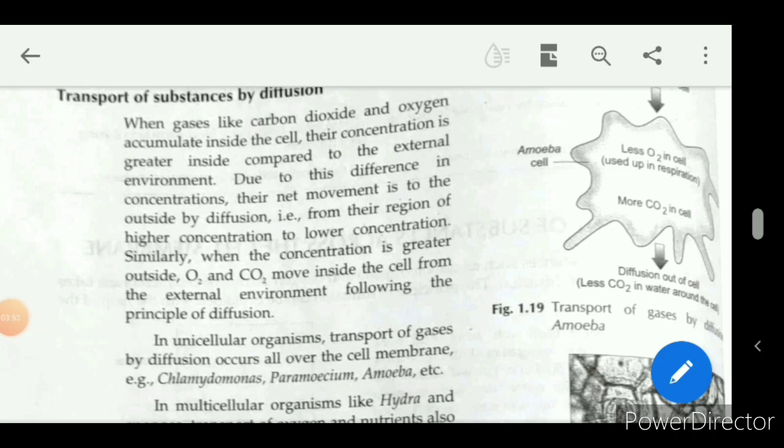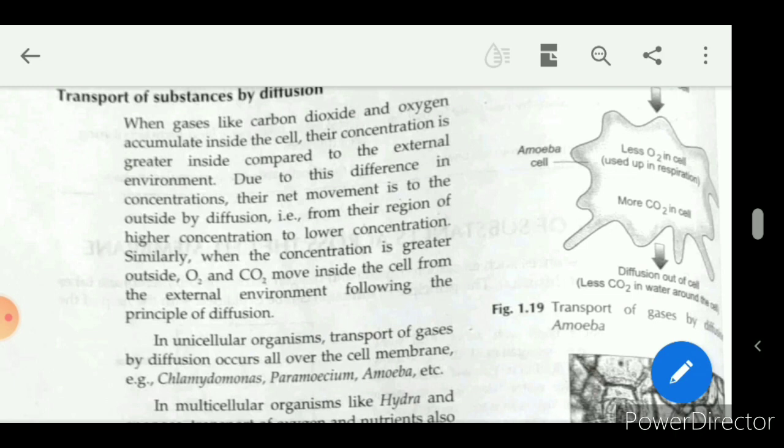Transport of substances by diffusion. When gases like carbon dioxide and oxygen accumulate inside the cell, the concentration is greater inside compared to the external environment.